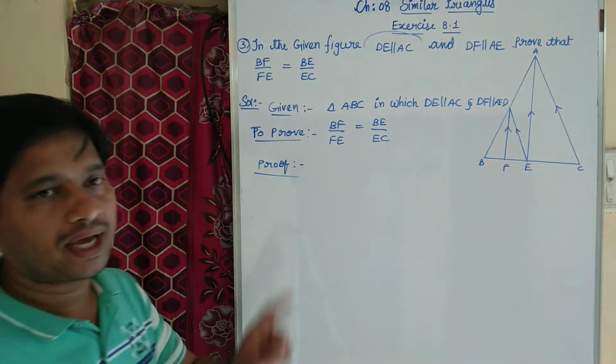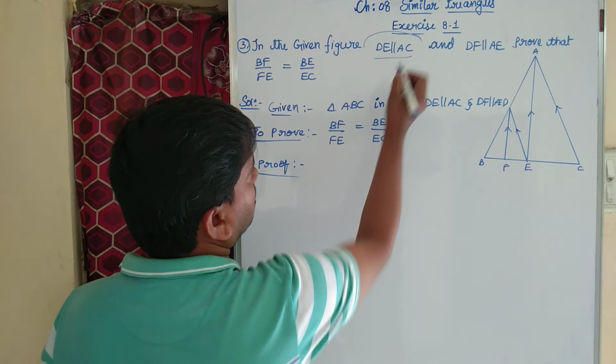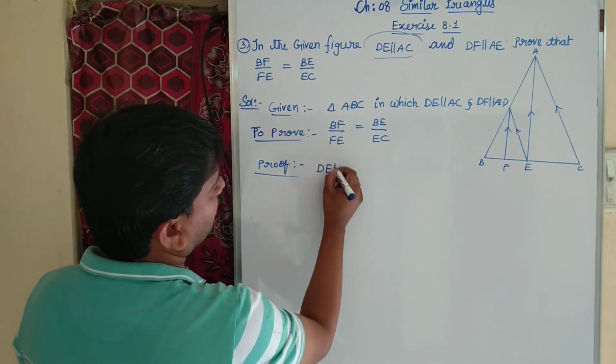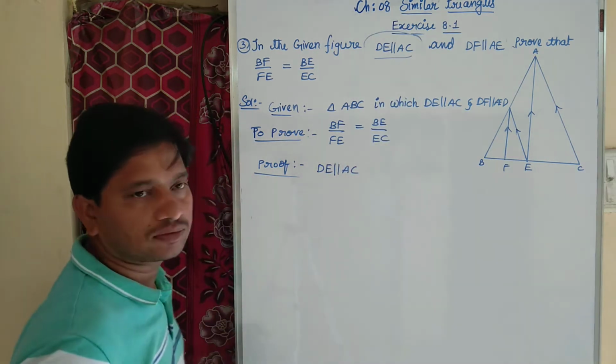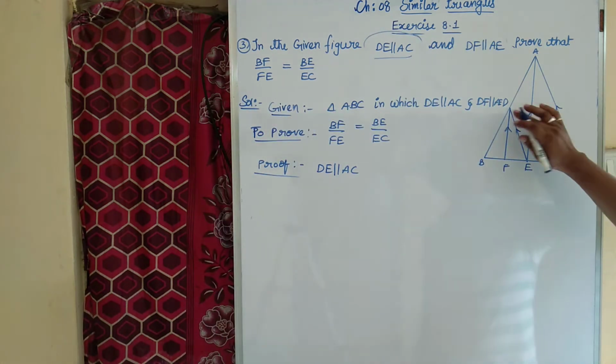Now coming to the first parallel. What is our first parallel, children? DE is parallel to AC. Where is DE? This is our DE.